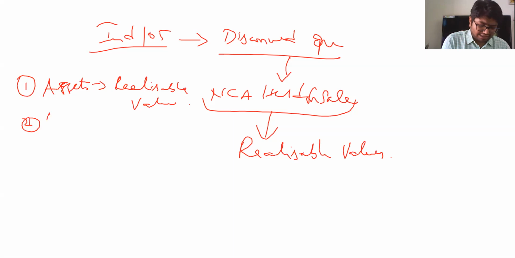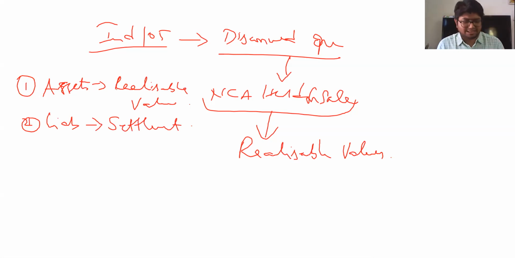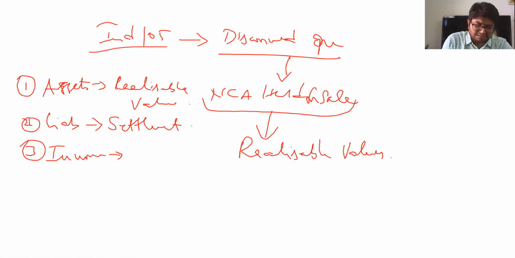Number two, for liabilities, you are supposed to show settlement values. At what values you are planning to settle them, or what rate the other creditor or vendor will be willing to accept as a settlement. Third, when it comes to income, recognize income in your P&L as a separate line item.